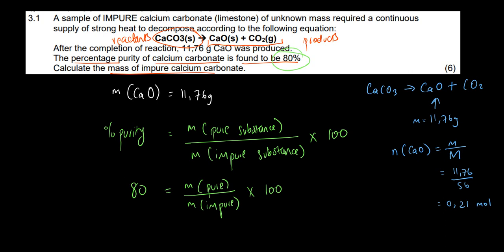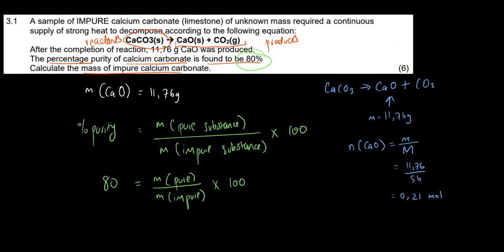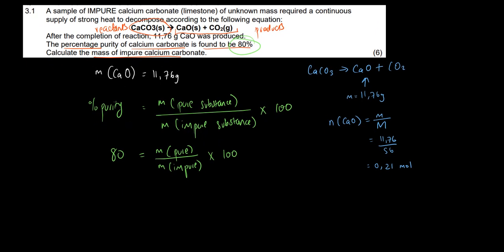That is fine. But remember, those number of moles are for calcium oxide. Now we need to get the number of moles of this guy, and if you want to get number of moles of that guy, we use a ratio. So we're going to say the ratio of CaCO3 is to CaO is 1:1. So therefore it means the number of moles of calcium carbonate will also be 0,21 moles.